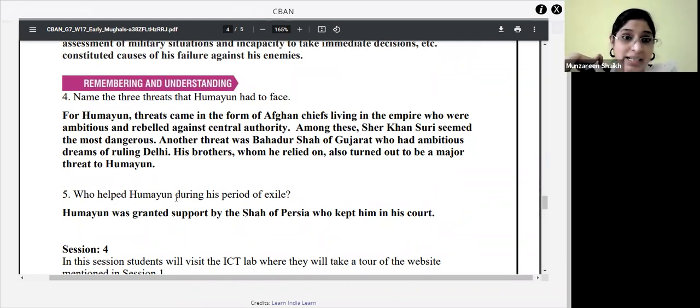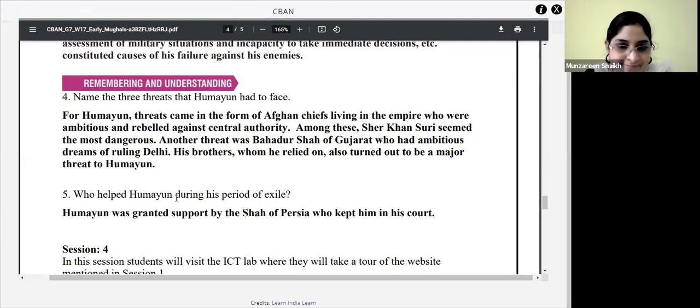But before that, I just want to know why only Bhavya and Pradyumna are answering. What about the rest of the students? Have you all understood till here? I can see most of the children are just shaking their heads. Fine. Name the 3 threats that Humayun had to face.